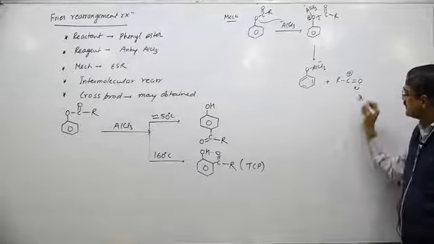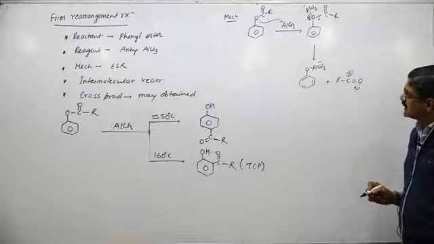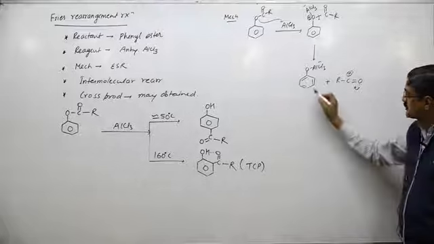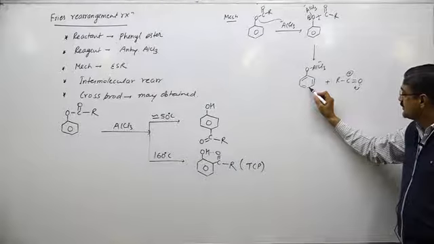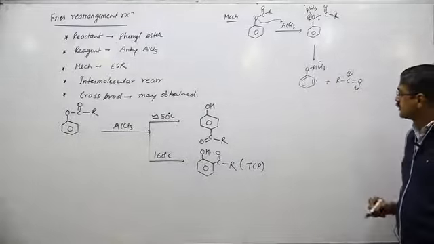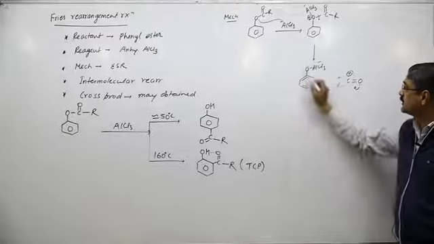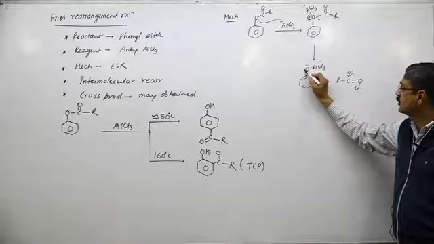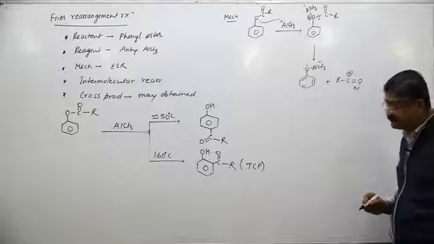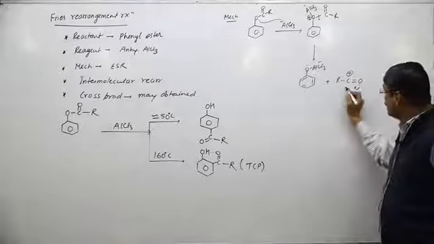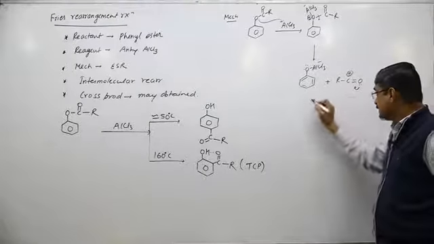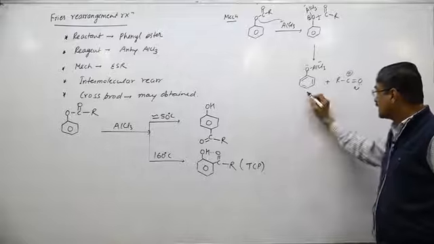Now this free carbocation reacts by electrophilic substitution reaction at the benzene ring at either ortho position or para position, because oxygen is ortho para directing. That's why two products are possible. But at low temperature, para product is major.